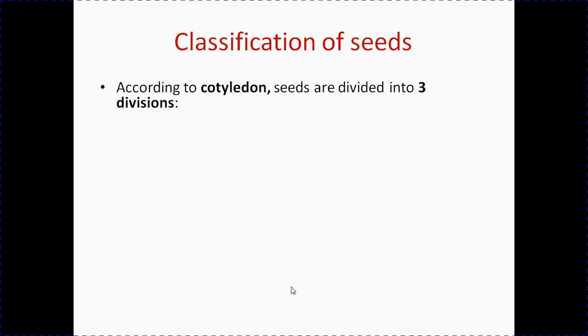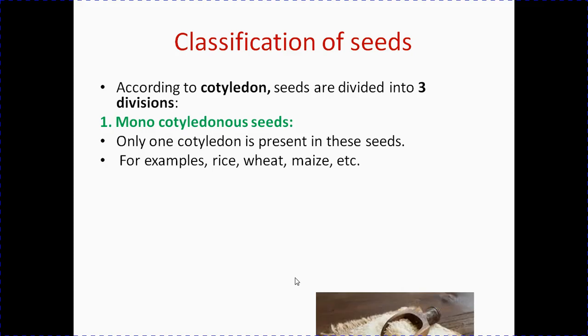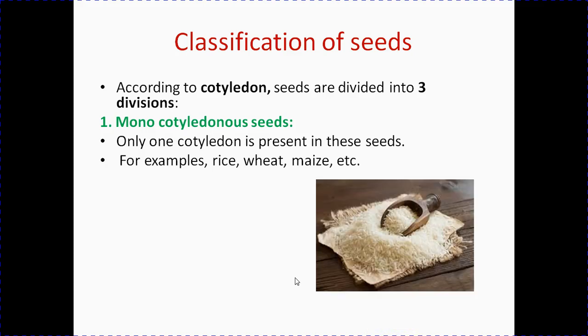Next classification based on cotyledon. Seeds are divided into three divisions depending on the types of cotyledon. Number one, monocotyledonous seeds. Only one cotyledon is present in these seeds. For example, rice, wheat, maize, etc. Look at this picture, the seeds of rice. In these seeds, only one cotyledon is present. If you divide this, you cannot divide this.